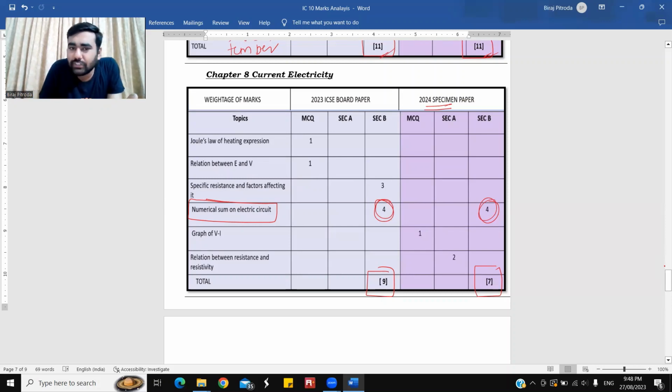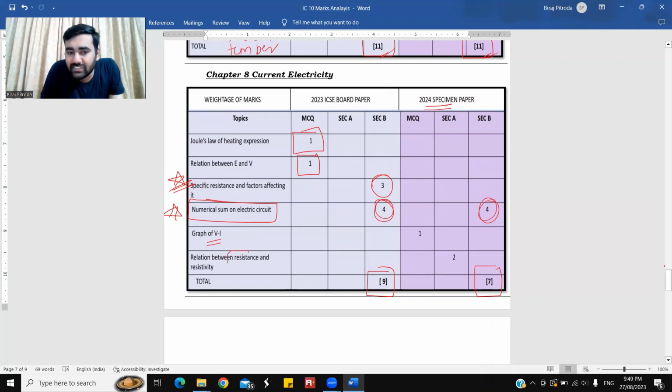Joule's law, 1 MCQ, 1 mark. Relation between E and V, 1 mark MCQ, very important. Specific resistance, 3 marks we had seen. In the VI graph, what can the questions be expected? We can have a question, students, based on ohmic conductor and non-ohmic conductor. Meaning 4 graphs will be given, and we need to figure out which is an ohmic conductor, which is a non-ohmic conductor, which follows Ohm's law, which doesn't obey Ohm's law. So similar kind of questions are expected in our board exam.